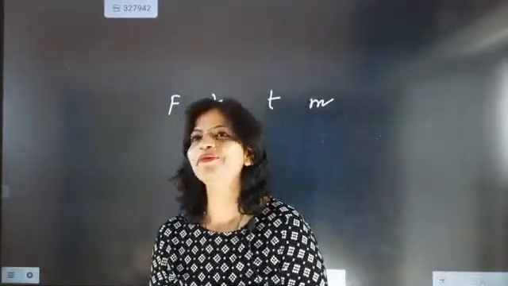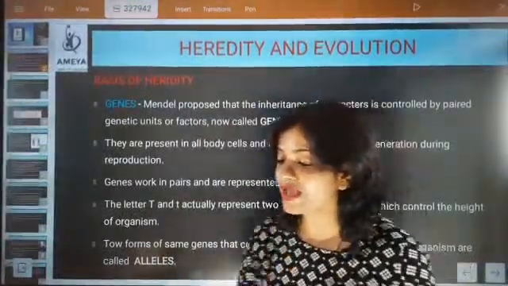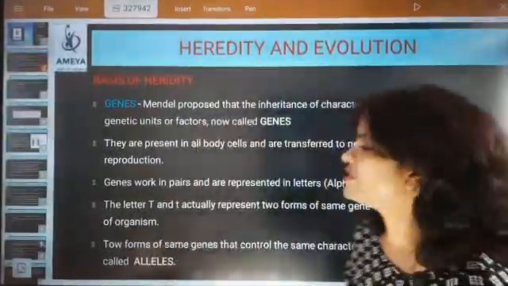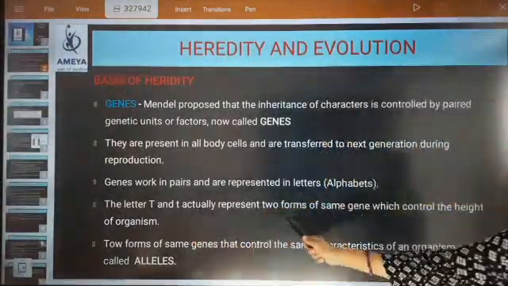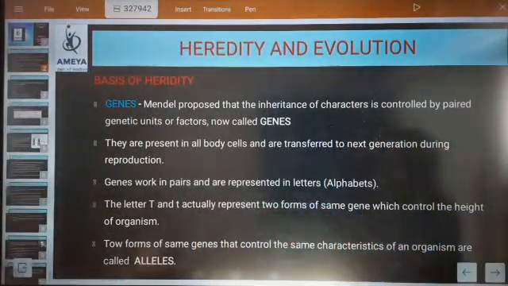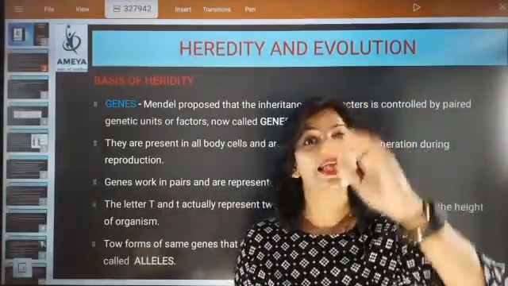Fine. Now we are going back to the point. Now you have to understand that these pairs are called alleles. The letters T and T represent two forms of the same gene. So what is the gene here? Height.